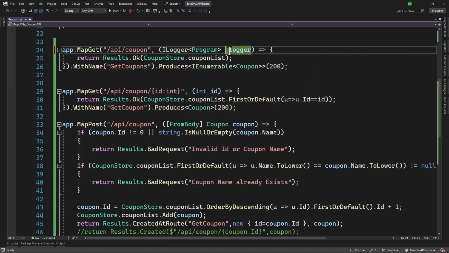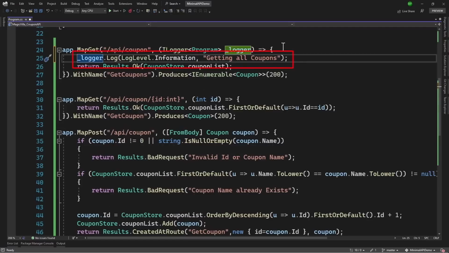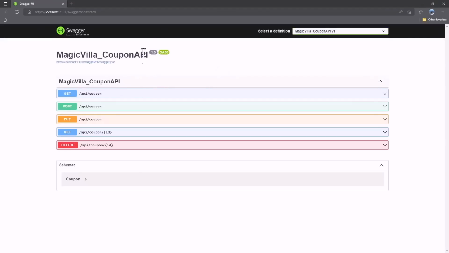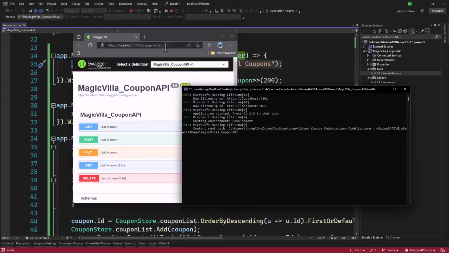I like to use underscore for all the dependency injection that we have. We will add underscore logger. On there we have the log method. Log level, we will say information, and we will say getting all coupons. Let me run the application and see if that works. We are using Kestrel to run the application, so when you run the project, you will actually have a command line window like this that is open.